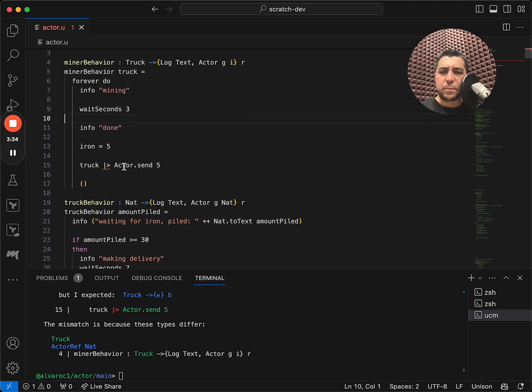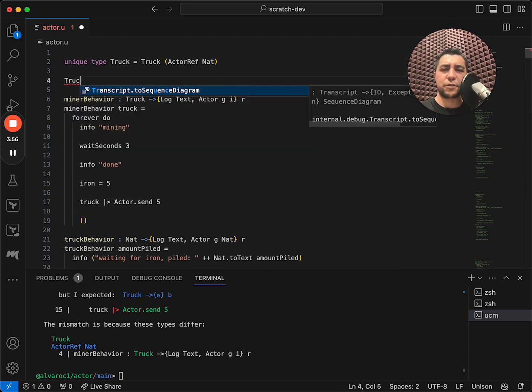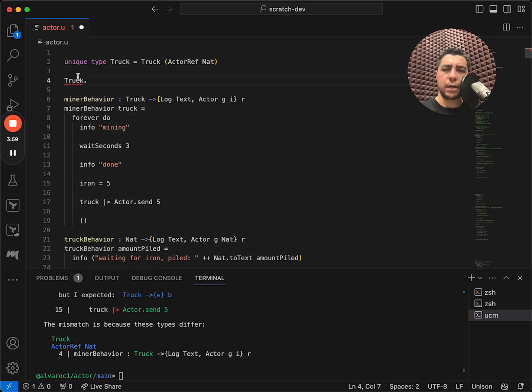But now we have a little problem. We can't send to it anymore because it's no longer an actor ref. And we could unwrap the actor ref right here. But the point of this exercise is to abstract a little bit the mechanics of sending with the actor system. So what we'll do is create a function in the namespace of the truck type that does this for us.